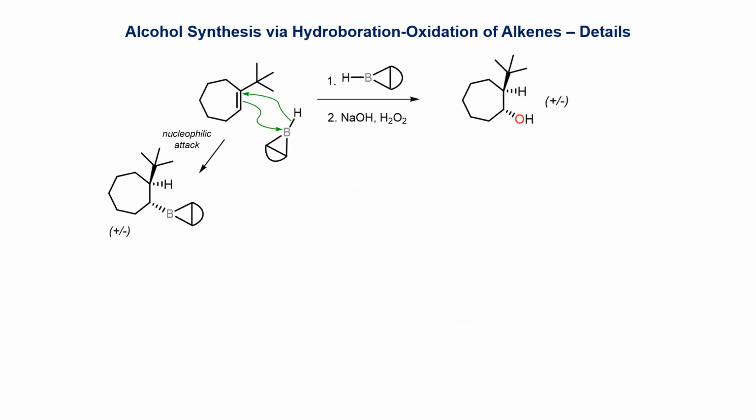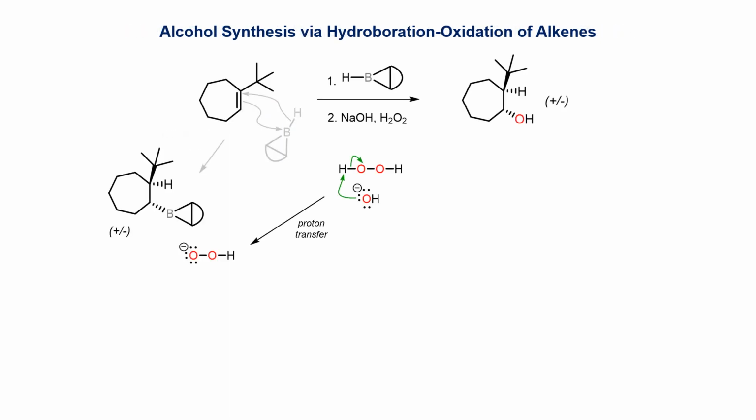Since the borane reagent features a 6-electron boron, it will undergo a Lewis acid-base interaction with an alkene. This then allows for synchronous addition and the formation of 2 new sigma bonds. If the starting alkene is prochiral, only 2 products are formed, which are related as enantiomers. This is firm evidence for the concerted nature of the addition. The larger end of the borane adds to the less crowded end of the double bond, so the observed regioselectivity is mostly governed by steric factors.